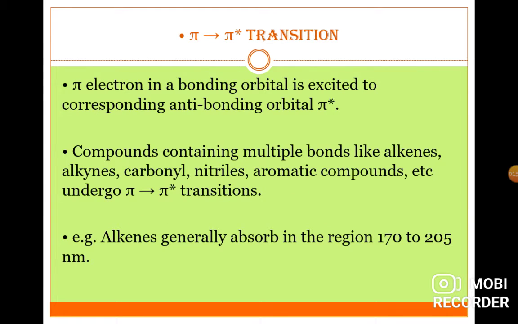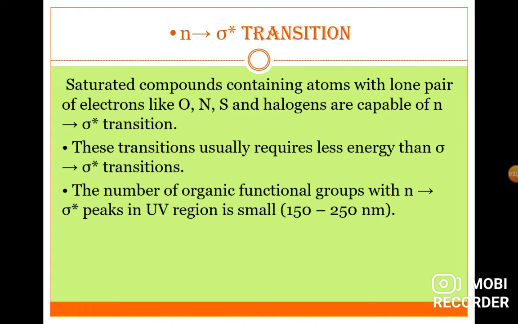Next, pi to pi star transition. A pi electron in a bonding orbital is excited to the corresponding anti-bonding pi star orbital. So this transition is known as pi to pi star transition. Compounds containing multiple bonds like double bond, triple bond, such as alkenes, alkynes, carbonyls, nitriles, and aromatic compounds undergo pi to pi star transition. An example is alkenes, which generally absorb at 170 to 205 nanometer.